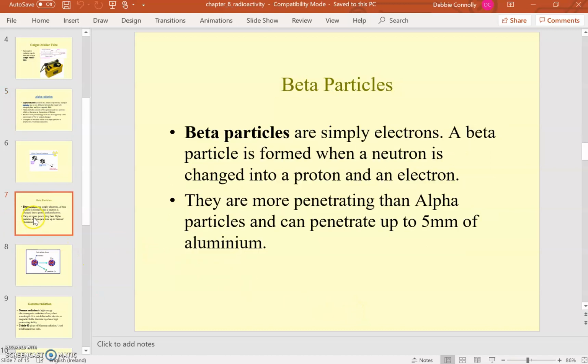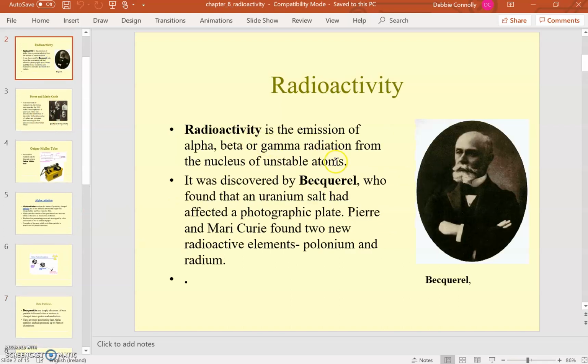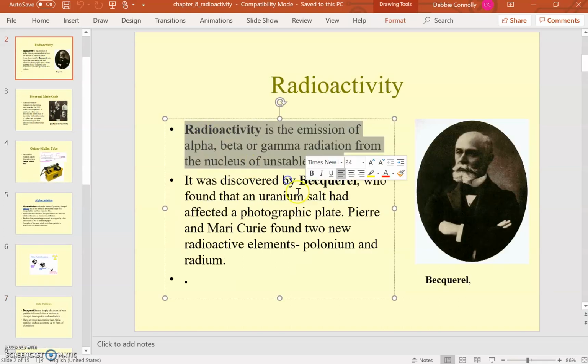Beta particles then are slightly different. They're basically electrons. A beta particle is formed when a neutron is changed into a proton and an electron. So when we talk about radioactivity, there's the definition: radioactivity is the emission of alpha, beta, or gamma radiation from the nucleus of unstable atoms. So basically, alpha particles are given off.